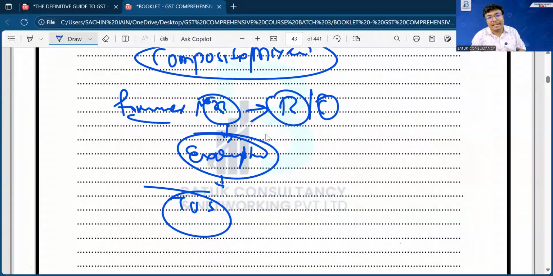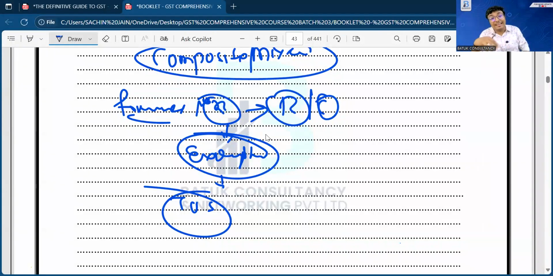Now question is that, sir, we have decided it is a supply, it is a supply of goods or services, it is a composite or mixed supply, whether it is exempted or not. Now we have decided the time of supply. Now question is that, sir, on which value we have to make the payment of GST. So what will be the value of supply? That is the most important thing.